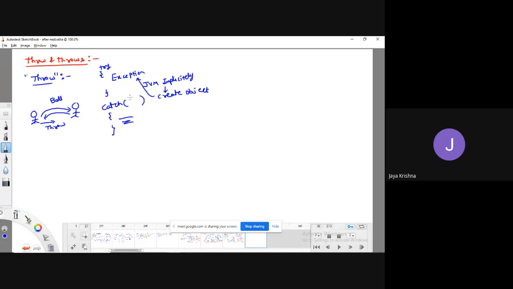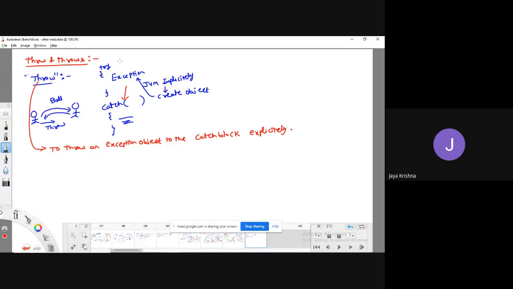Now the use of the throw keyword is, if you want to throw an exception object explicitly to the catch block, then I will go for the throw keyword. So simply, to throw an exception object to the catch block explicitly, then we'll go for the throw keyword.